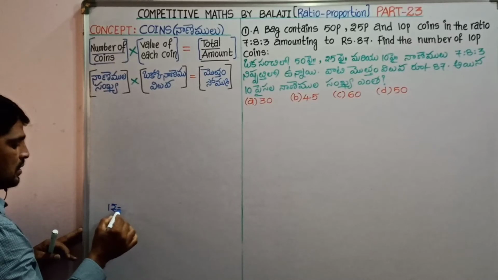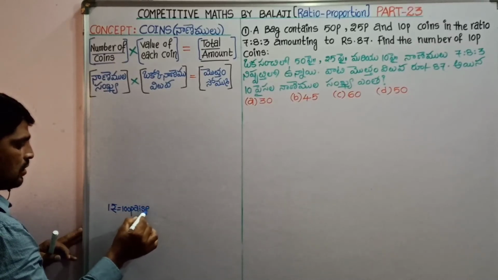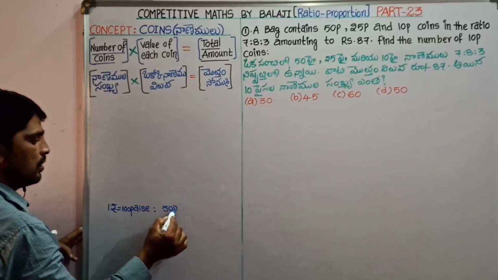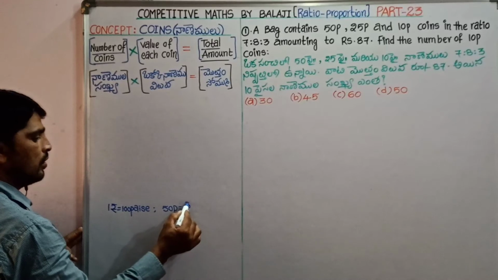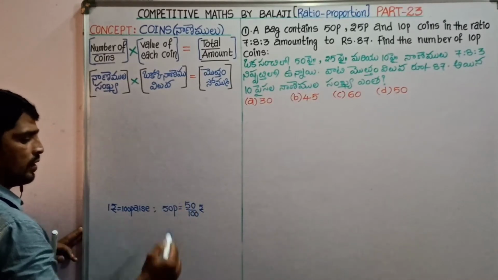1 rupee means 100 pies. So 50 pies means we have to divide 50 by 100 to convert into rupees.